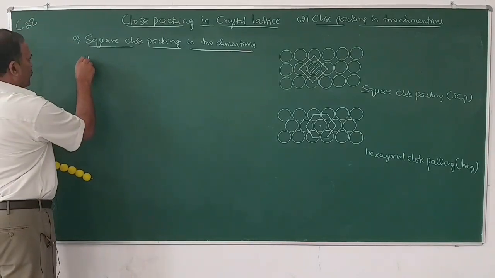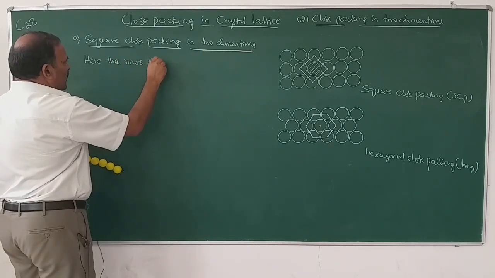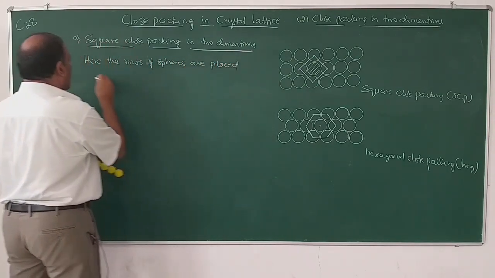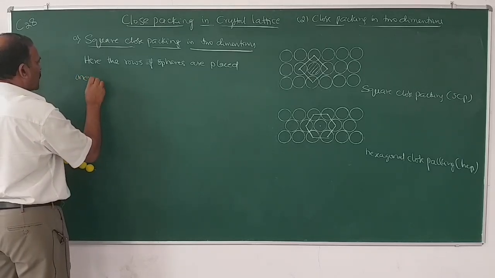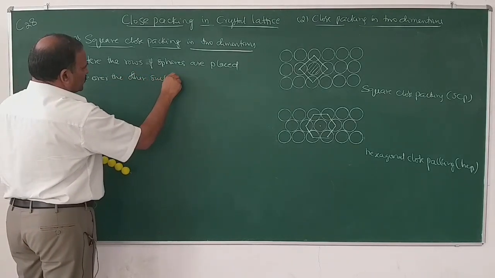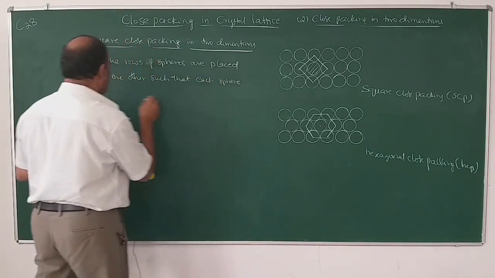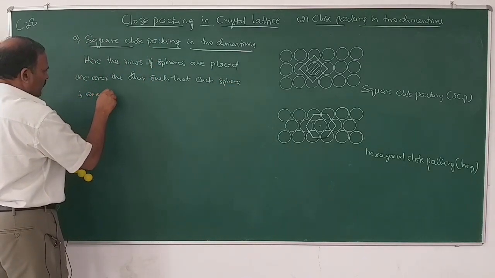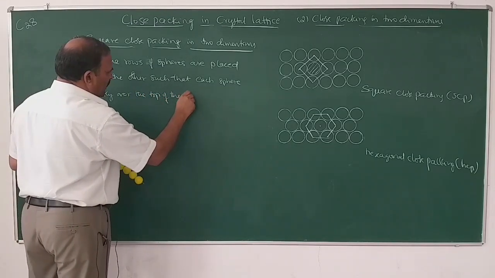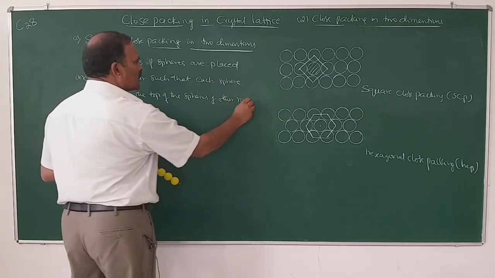So, here the rows of spheres are placed one over the other such that each sphere is exactly over the top of the spheres of the other rows, like this.